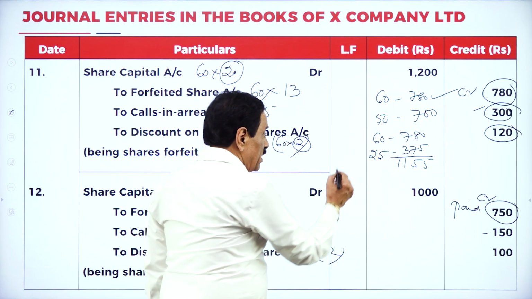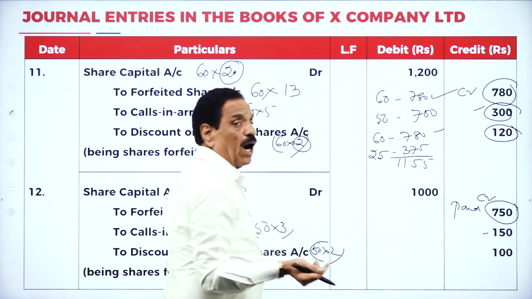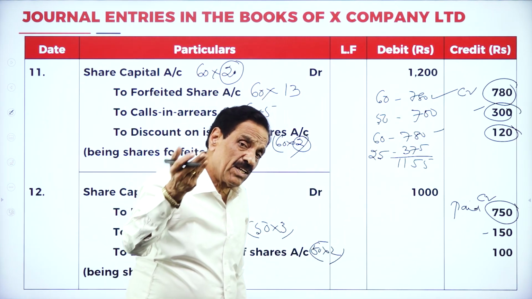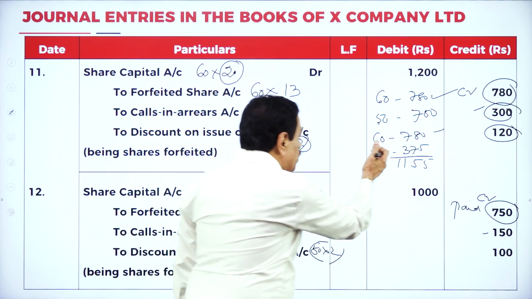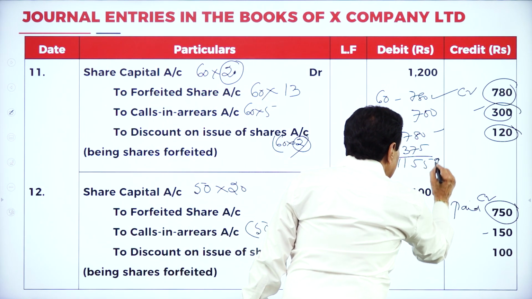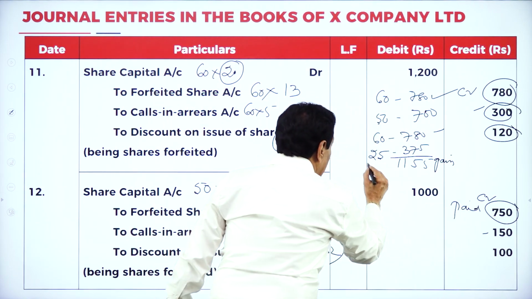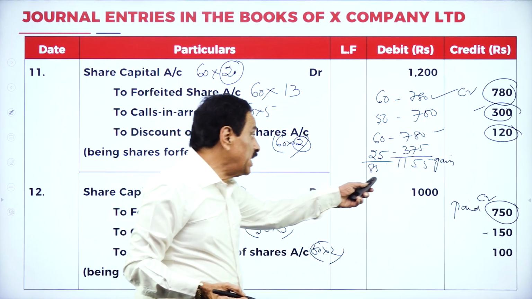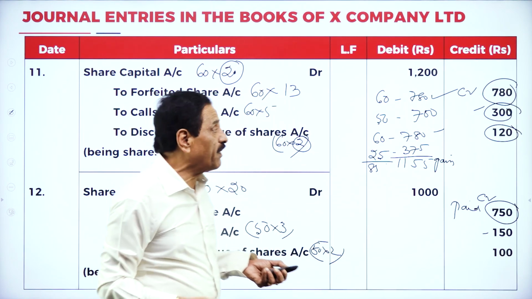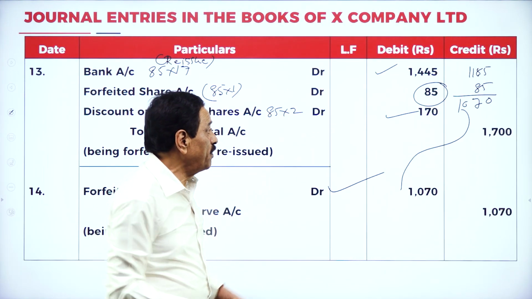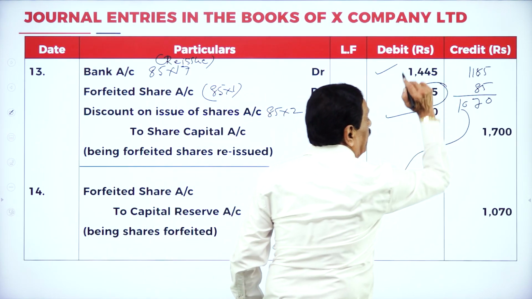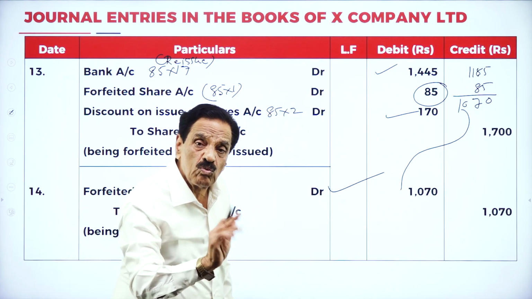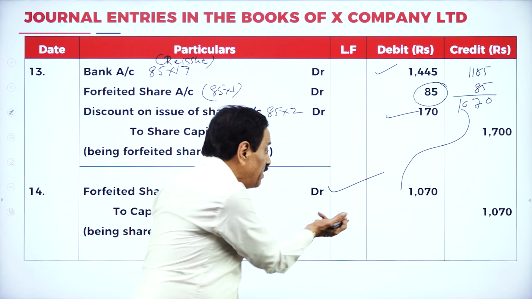But 60 full amount you take, out of 50, you have taken only 25 shares. So 375 is a gain for how many shares? 85 shares. The gain for 85 shares is 1,155. Then out of that, what is the debit entry? 85. How much excess is there? 1,070. That will go to capital